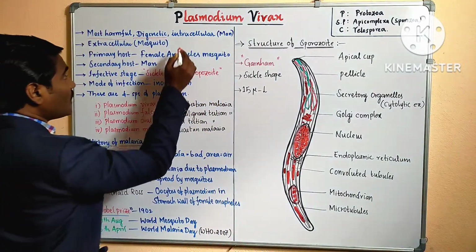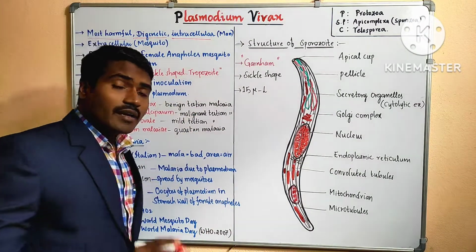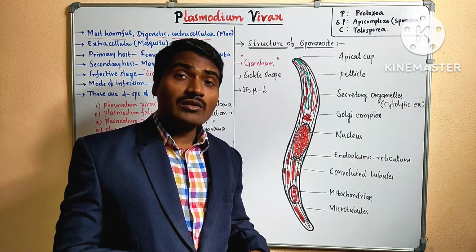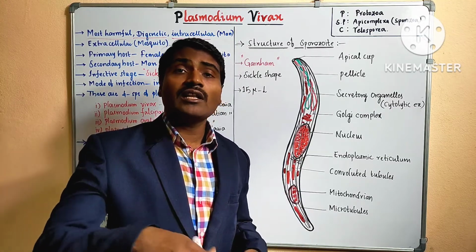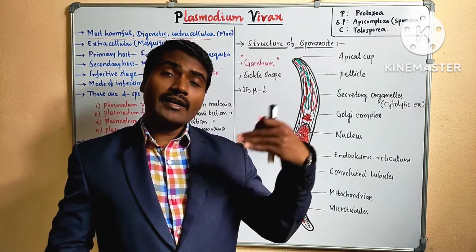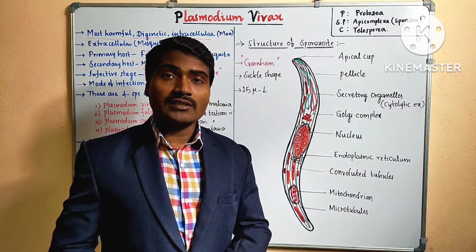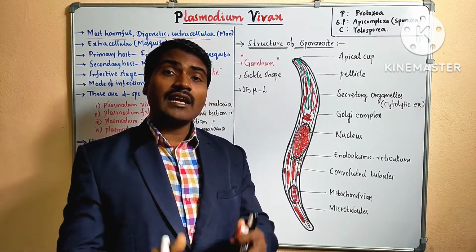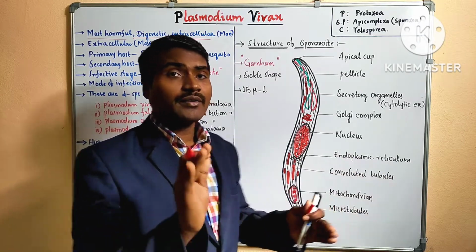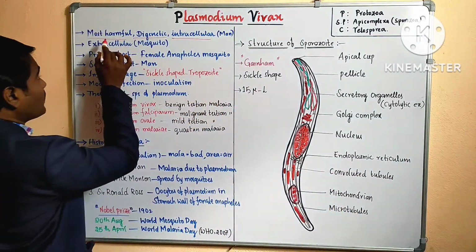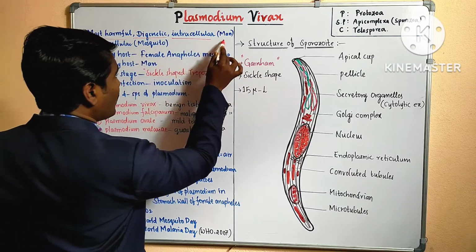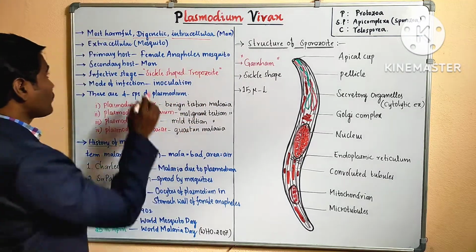It is intracellular, which lives inside the cell. First it lives in the liver cells, and thereby it enters into the RBC, the red blood cells. It develops further inside the cell, hence it is an intracellular parasite. Hope you understood the first line: most harmful digenetic intracellular parasite.